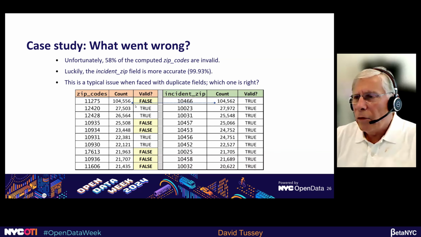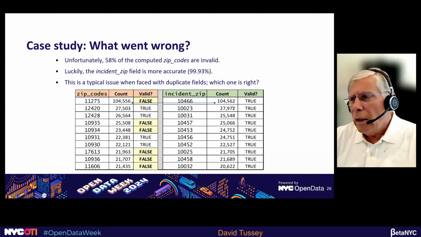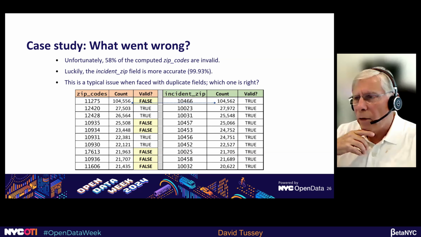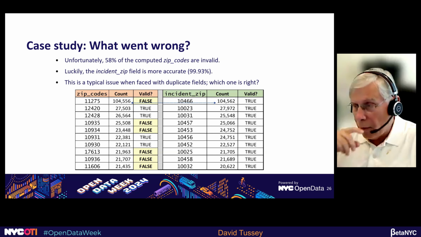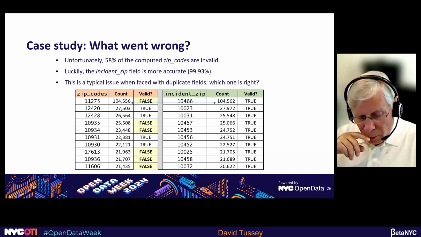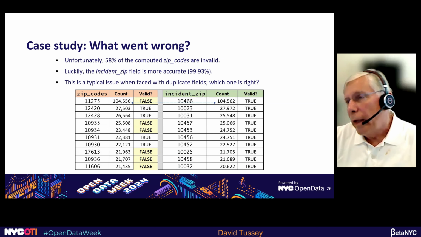The curious thing is that the numbers, 104,000, 104,000, are almost exactly the same in terms of the counts, but the zip codes are wildly different. So it tends to indicate that whatever computed activity is determining those zip codes, it's not working correctly. I mean, that's the obvious conclusion, and it really needs to be addressed. Anyway, so that's a quick case study.